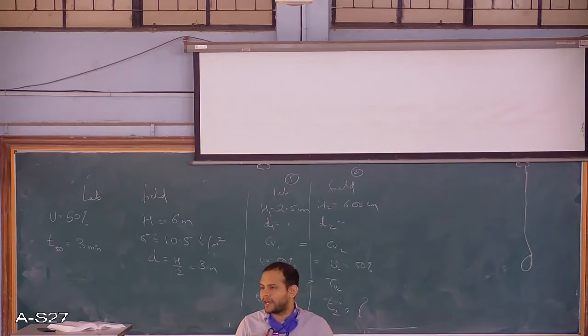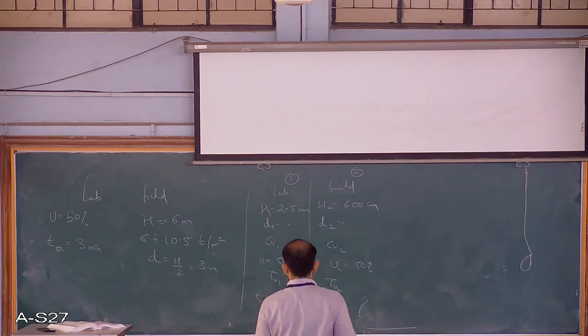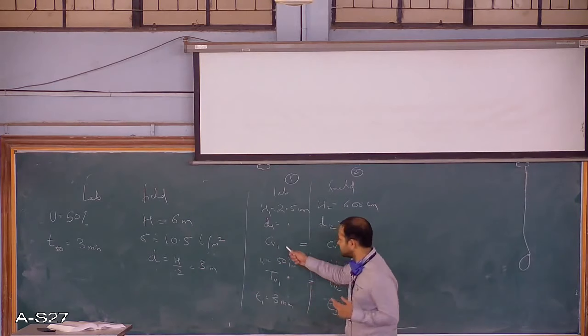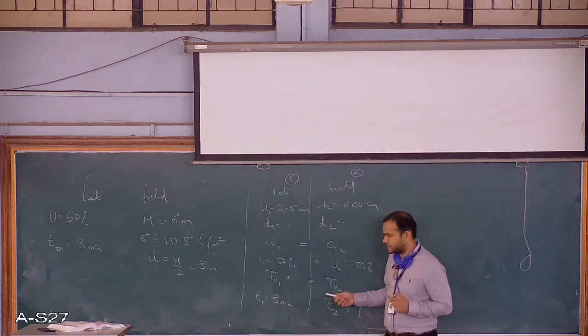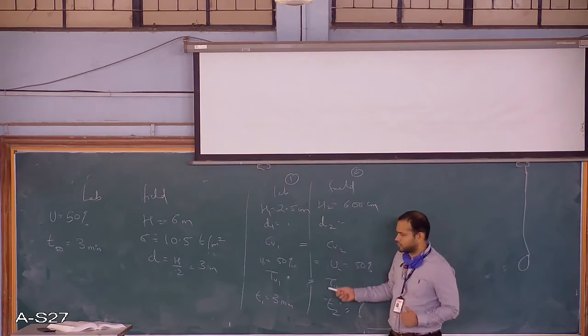Now we have two conditions. So as I said before, even when there are two conditions, you try to find a term which is the same in both so that you can equate. Now there are two things which are the same in both cases, which are Cv1 and Cv2. Another thing is Tv1 and Tv2. So amongst these, which one will you choose?